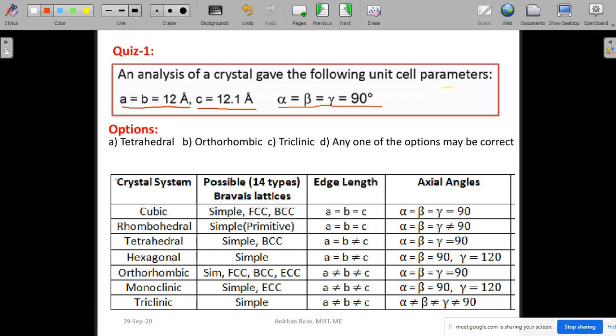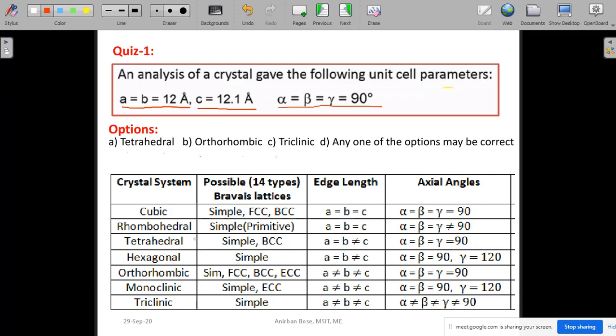Then options are there. What kind of unit cell is this? Or rather, in what kind of crystal class will it fall? It will be tetragonal, option A; B is orthorhombic; C is triclinic; and D is any one of the options may be correct.